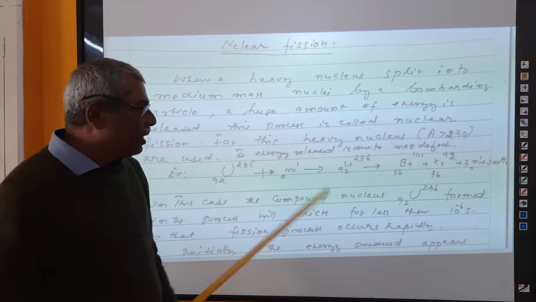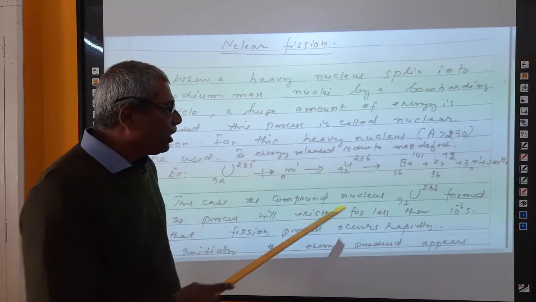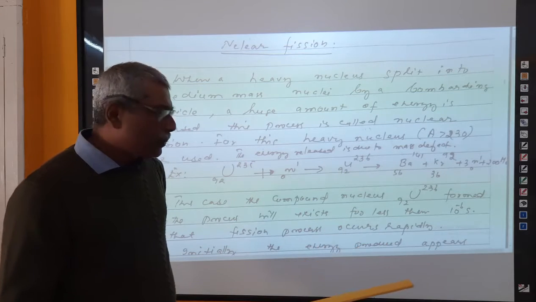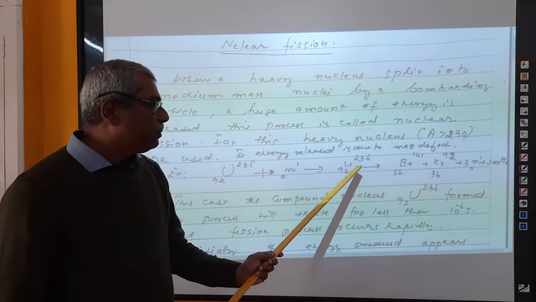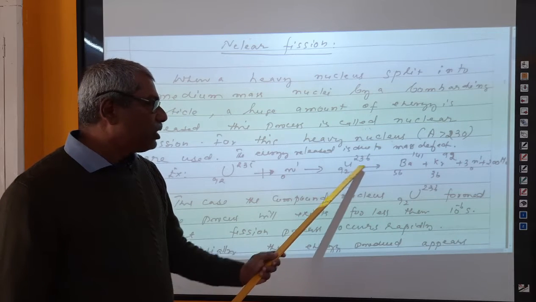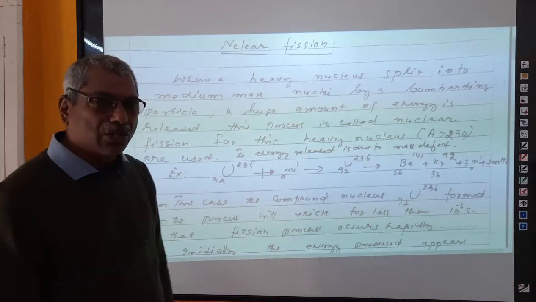That means it cannot remain as U-236, 92 for a long time, but only for a very small duration of time, 10 raised to minus 6 seconds.